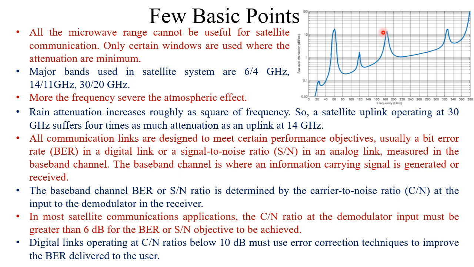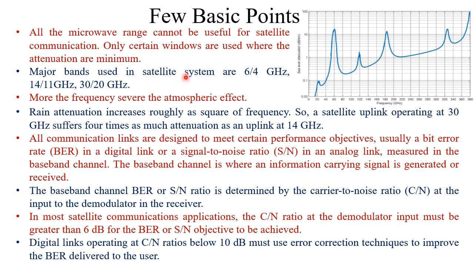So those frequencies are useful for remote sensing, but these frequencies are not suitable for satellite communication. For satellite communication, we have to find those windows. These small valleys are actually called the windows. So we have to use the windows.